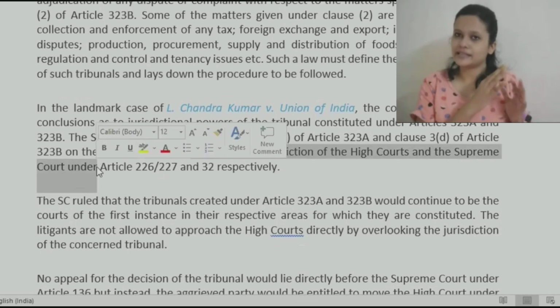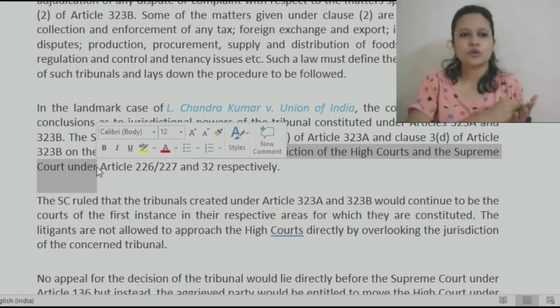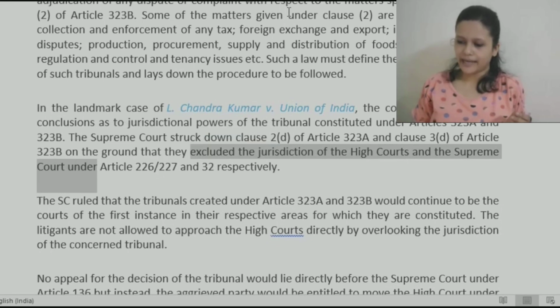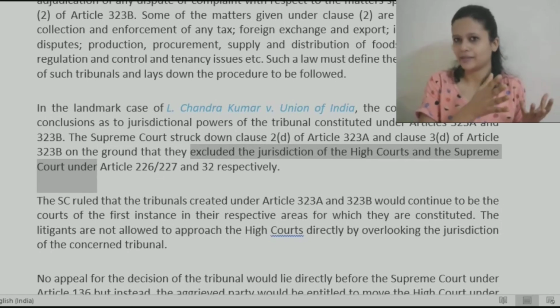So what happened basically? These tribunals are always considered at the same level as, or might be lower than, the High Court. If you are not satisfied with the decision of these tribunals, you can file an appeal in the High Court or Supreme Court. That provision is there for almost all the tribunals. But by this 42nd amendment, when these provisions were inserted, there was this clash going on between the judiciary and Parliament.